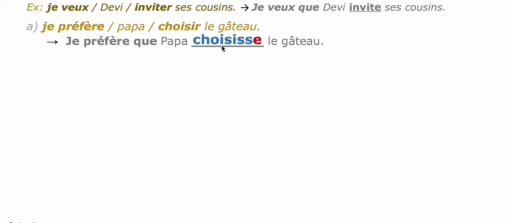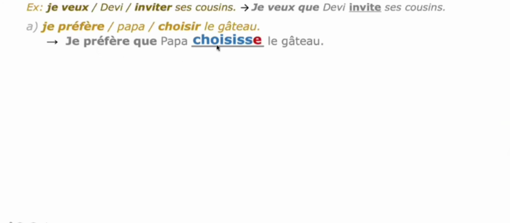There you remove ENT and, according to the subject, add the ending. The subject is Papa, masculine singular, il, so you have to add E at the ending.